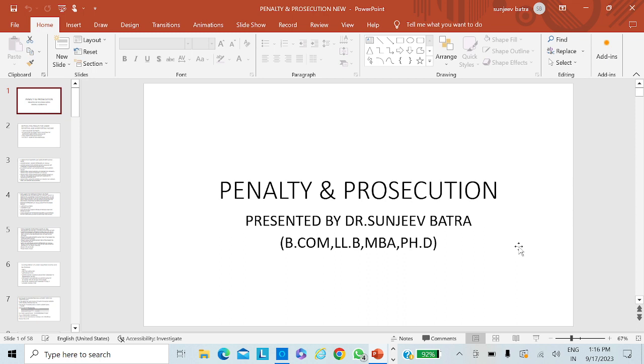If the penalty relates to concealment of income, or if it relates to furnishing inaccurate particulars of income, it becomes mandatory for the assessing officer to tick that point.